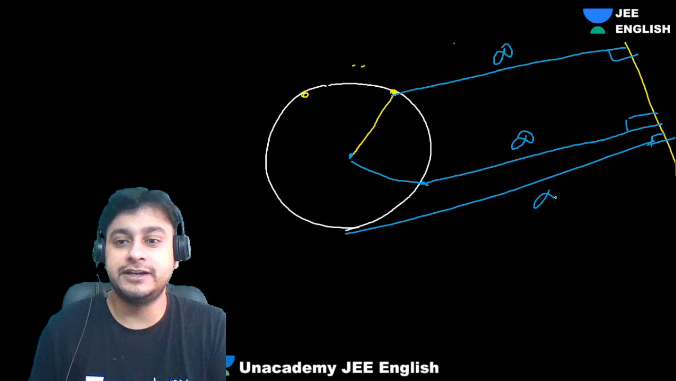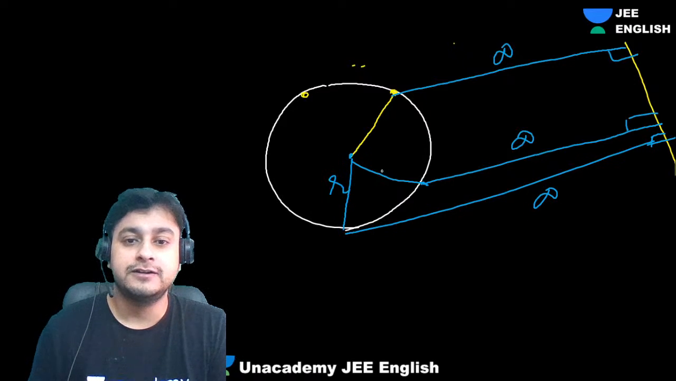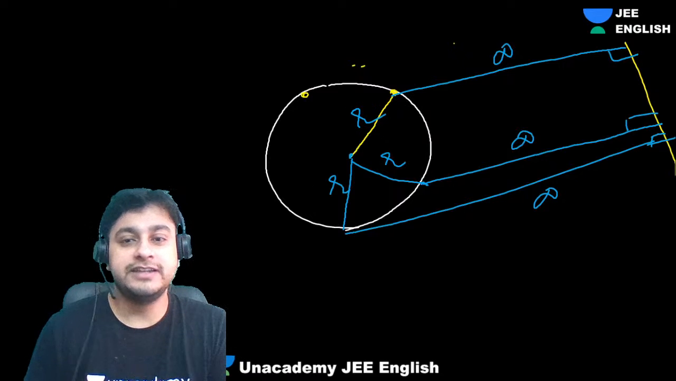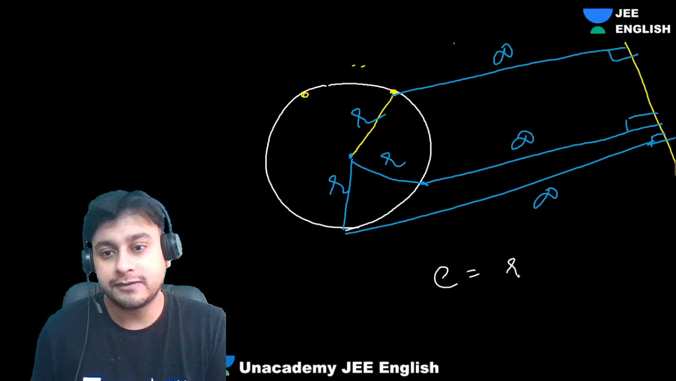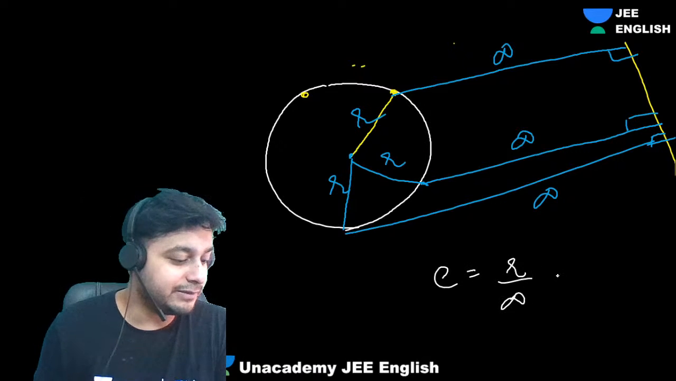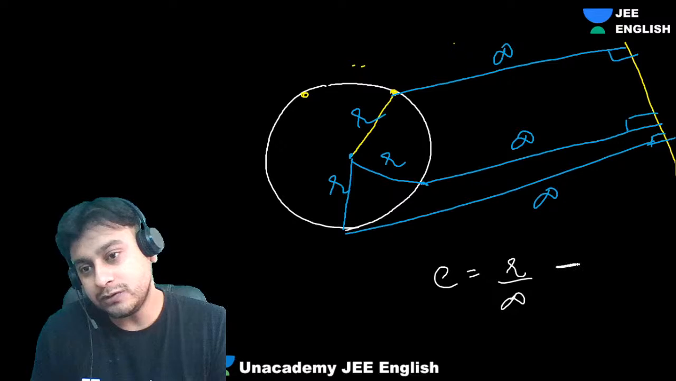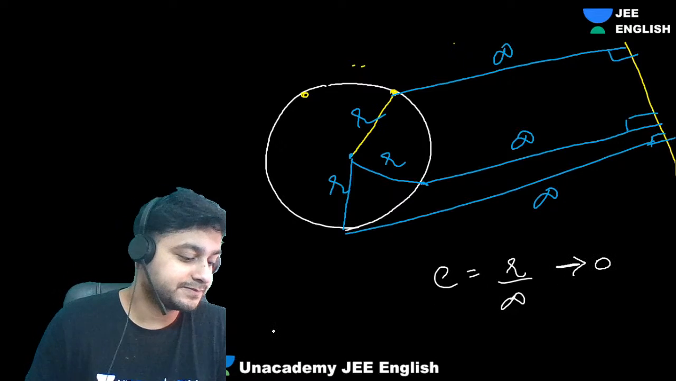Okay, this also is infinity, and this is R. So guys, what is the eccentricity now? Can I say E will be equal to R by infinity? R by infinity will be what? It will tend to 0, right?